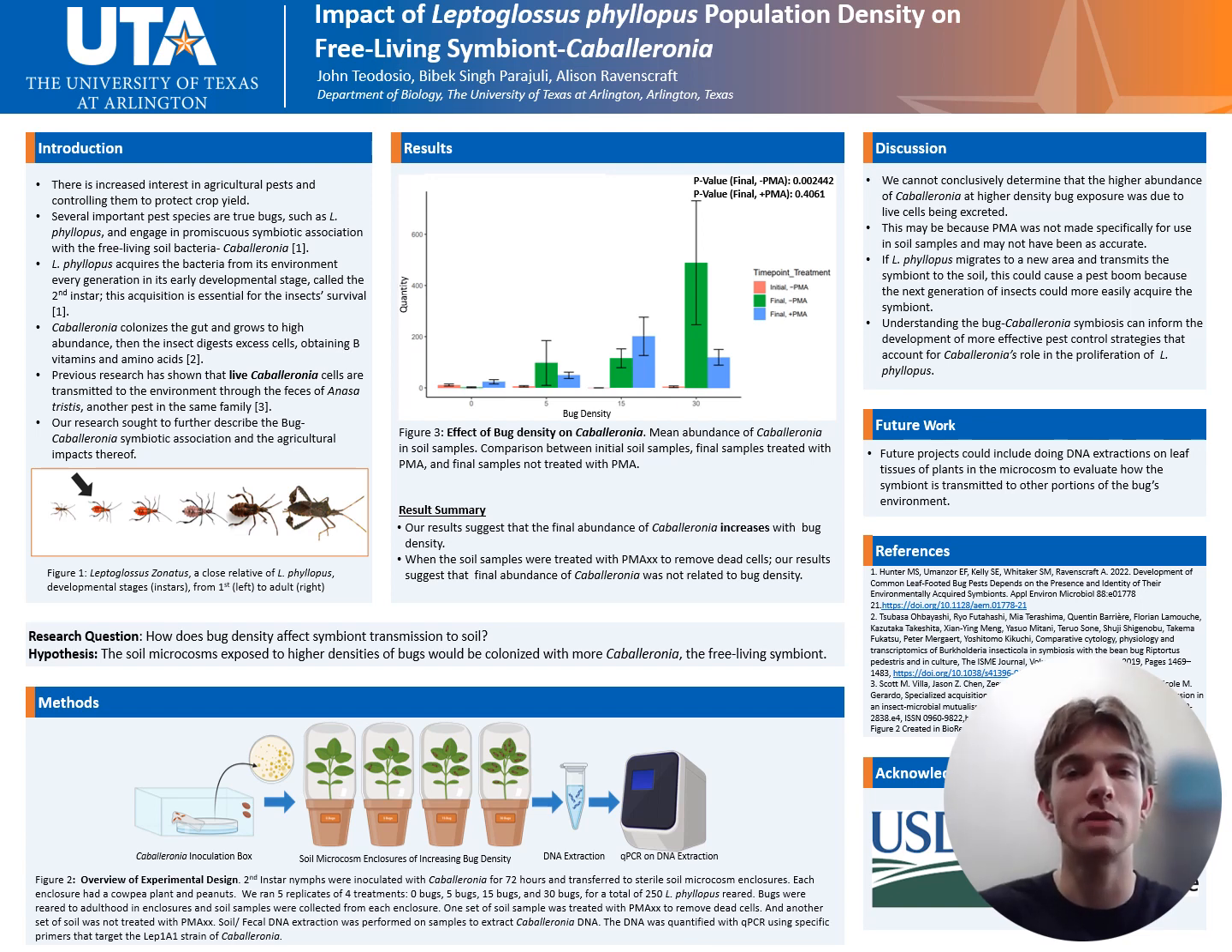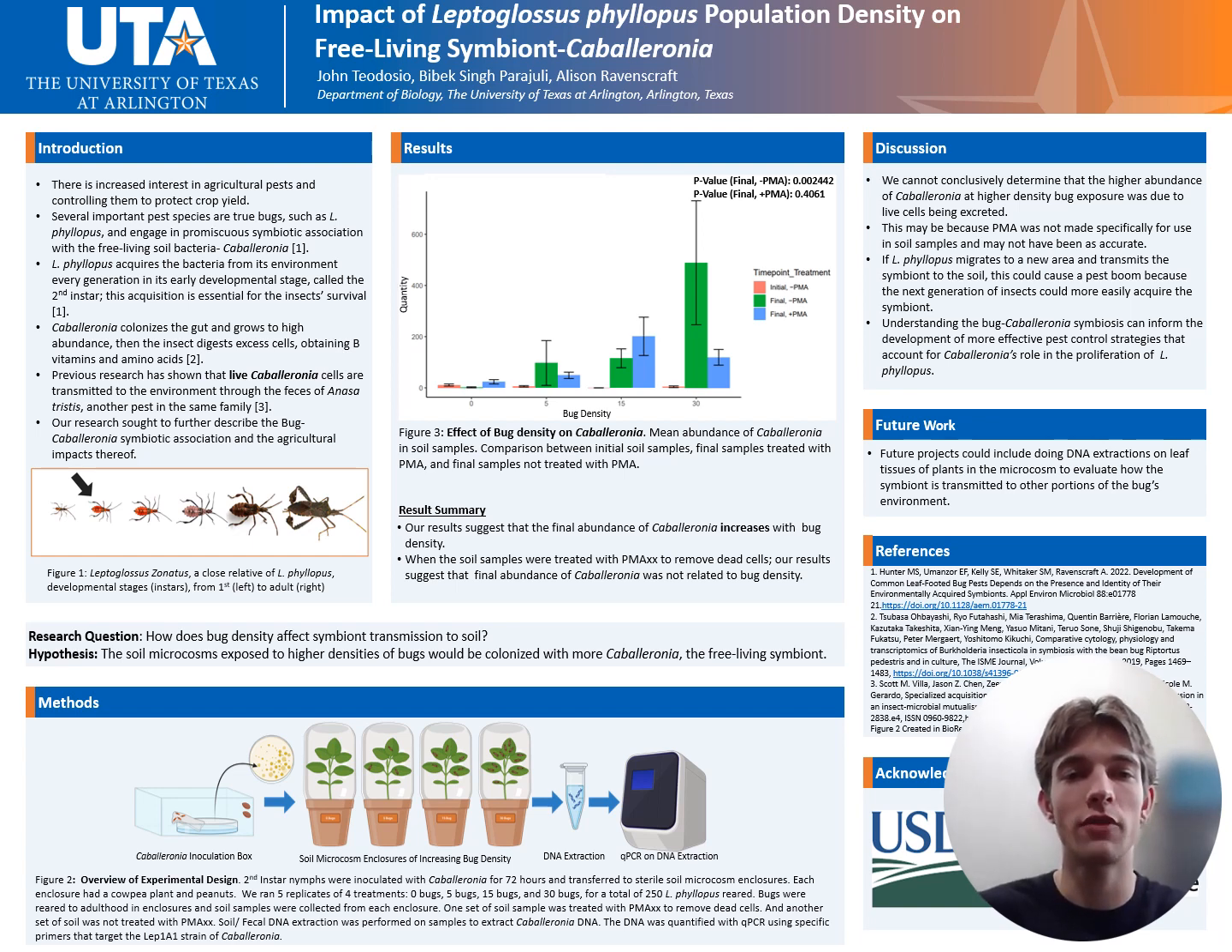The nymphs were transferred to sterile soil microcosms with southern cowpea plants and peanuts to subsist. There were 4 treatments, one with 0 bugs, 5 bugs, 15 bugs, and 30 bugs. The bugs were reared to adulthood and soil samples were taken from each treatment. Then we did soil fecal DNA extractions on the soil samples to extract Caballeronia DNA.